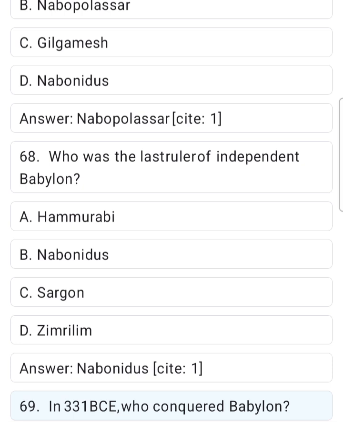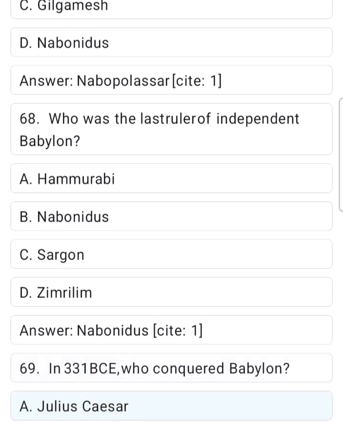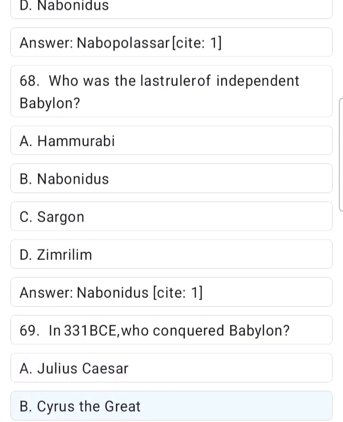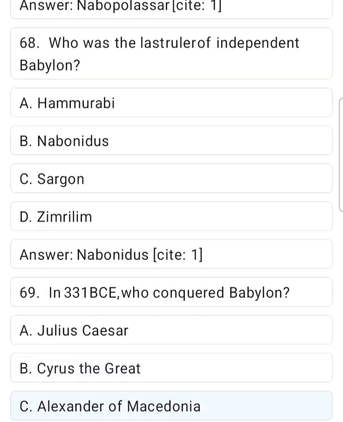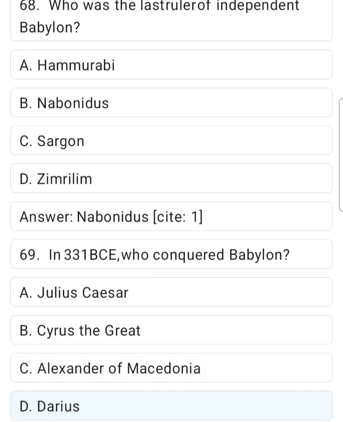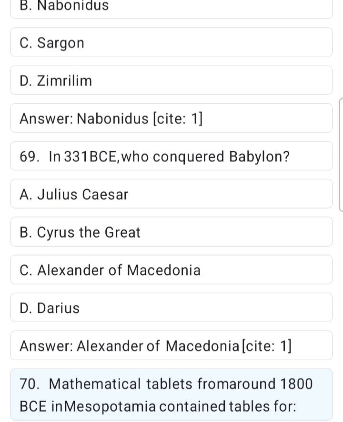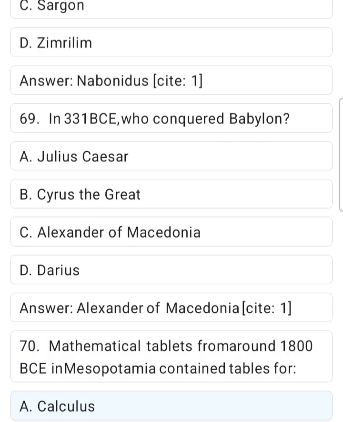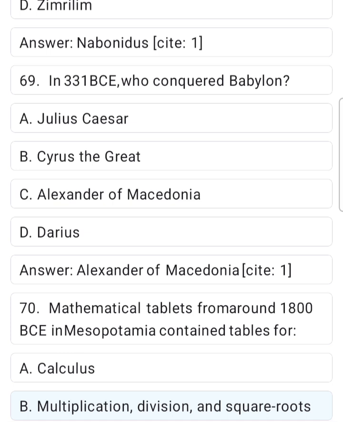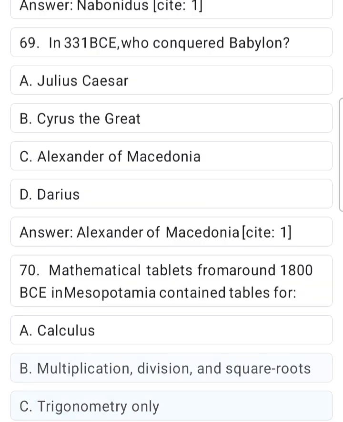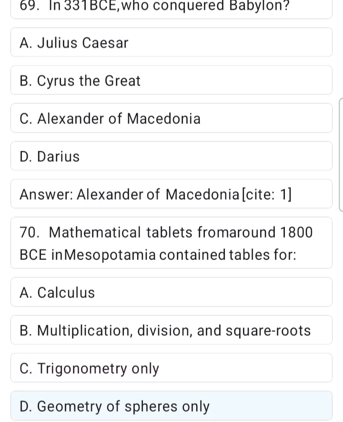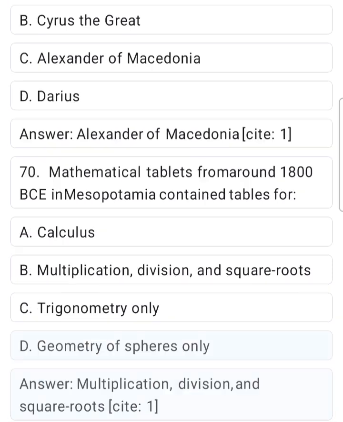Site 1. 69. In 331 BCE, who conquered Babylon? A. Julius Caesar. B. Cyrus the Great. C. Alexander of Macedonia. D. Darius. Answer, Alexander of Macedonia. Site 1. 70. Mathematical tablets from around 1800 BCE in Mesopotamia contain tables for A. Calculus. B. Multiplication, division, and square roots. C. Trigonometry only. D. Geometry of spheres only. Answer, multiplication, division, and square roots.